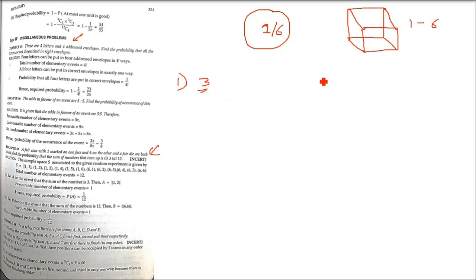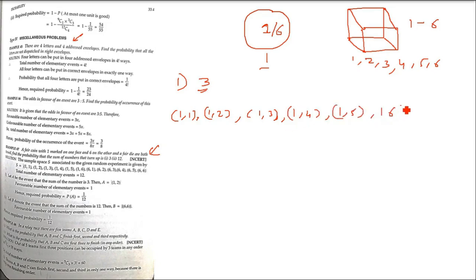So first, we have to find out the sample space. The basic work in this question is writing the sample space. So let us say 1 is coming on the coin. In the die, 1 to 6 can come. So we can have a combination of 1 1, 1 2, 1 3, 1 4, 1 5, 1 6. When the coin is going to give you 1, there are all possible combinations with 1 to 6.